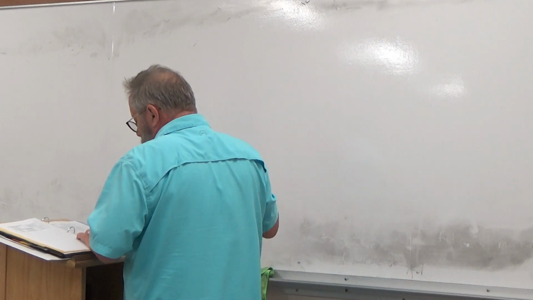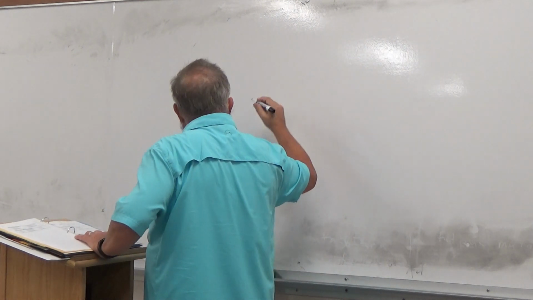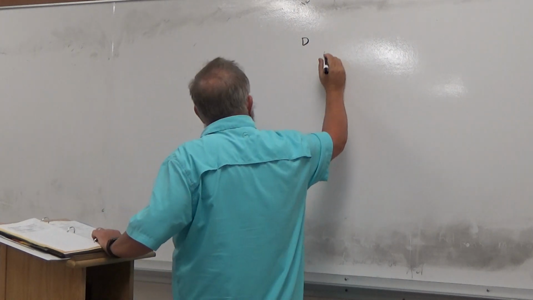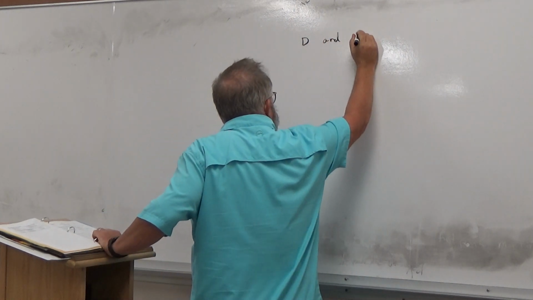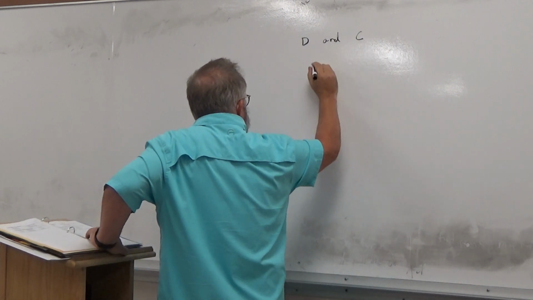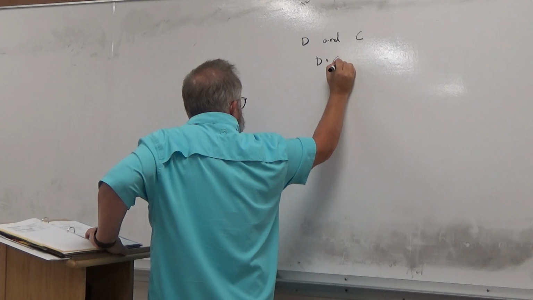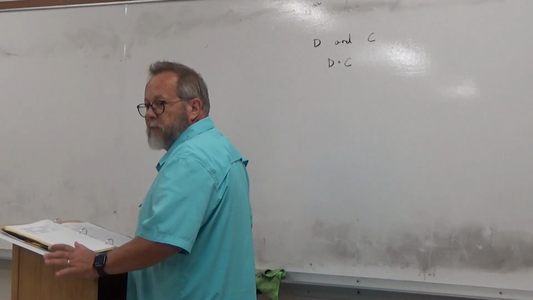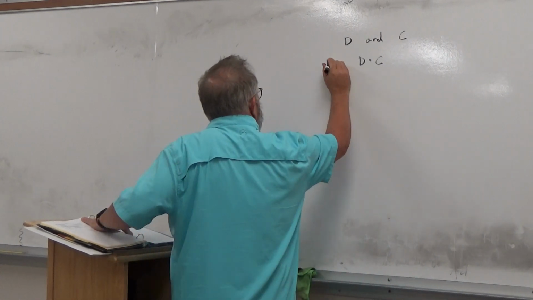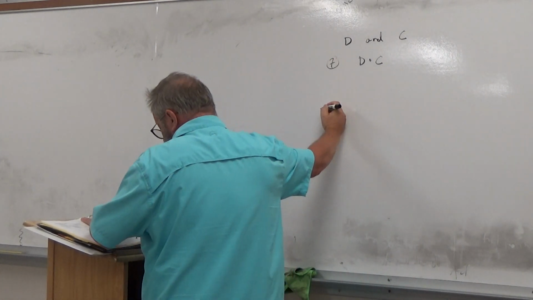Okay, so 7, Darla has a dachshund, that's D, that's a statement constant D, and Catherine has a Catahoula, that's C, okay? And this is a conjunction, so we have D and C. That's it for number 7. Okay, these are not hard at all. Okay, 8.